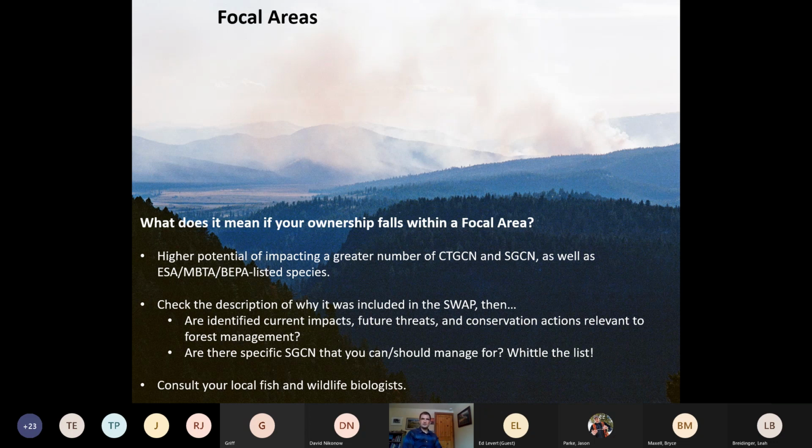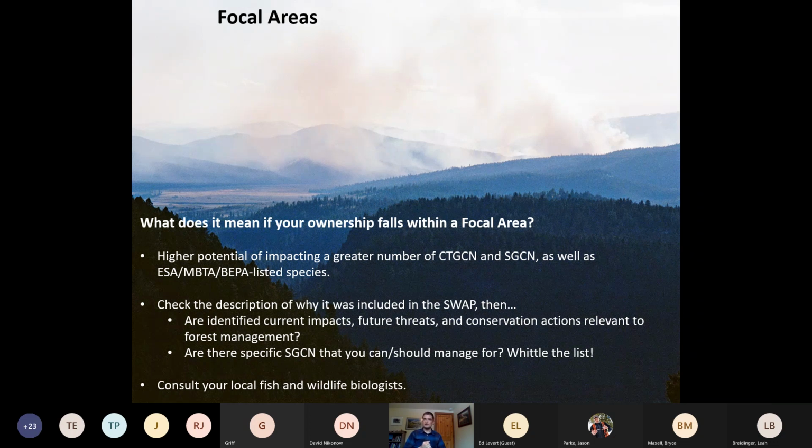So if you find you're in a focal area, it's good to check the description of why it was included, see how that might relate to forest management, and then look at the current impacts, future threats, and conservation actions section to see what has been identified as some of the most concerning past impacts, current impacts, and future threats directly related to that focal area that may be applicable to forest management. And then another really useful thing is to take those species of greatest conservation need lists and see if there are specific species that can be your focal species that you can or should manage for.